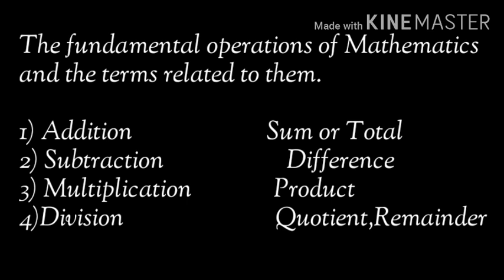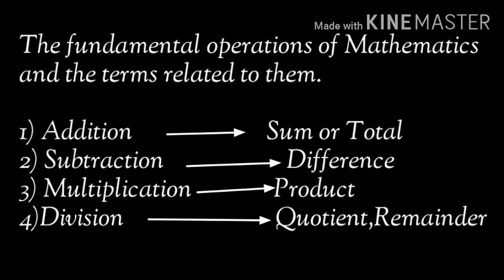The fundamental operations of mathematics and the terms related to them have been learned yesterday. The result got after addition is called sum or total. The result got after subtraction is called difference. The result got after multiplication operation is called product, and the results got after the division are called quotient and remainder.